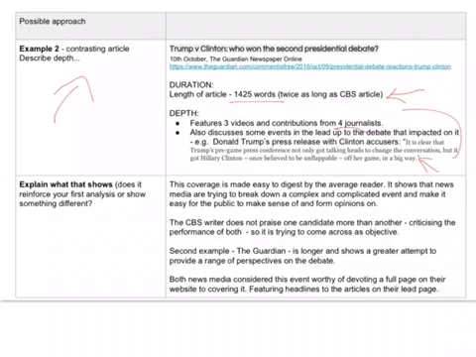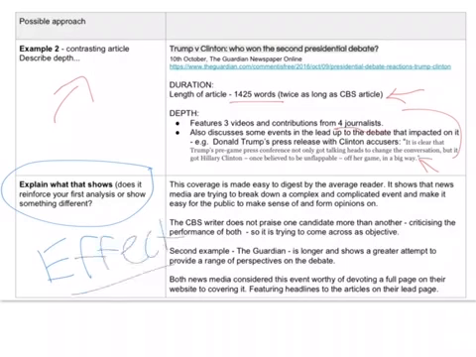Then you need to explain what your examples show. So you always need to give your examples and explain what they show. This is in our exam question. It said that you have to describe the depth and duration and explain the effect of this. So this is what this part here is all about, the effect of the depth and duration.